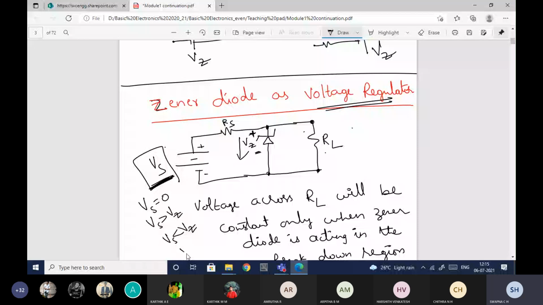Yes, ma'am. If Vs is less than Vz, it will be somewhere here. Okay, so will it be in the breakdown region? See, this is nothing but VR. As I'm increasing VR, then only the voltage across the Zener diode will be constant, right? So if Vs is less than Vz, so this is nothing but Vz. So less than that in the sense somewhere here. So my question is, will it be in the breakdown region?